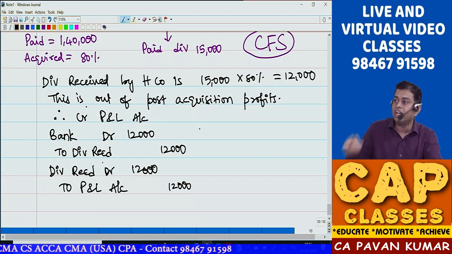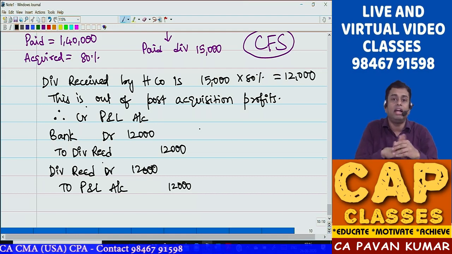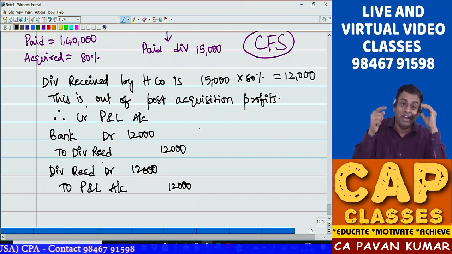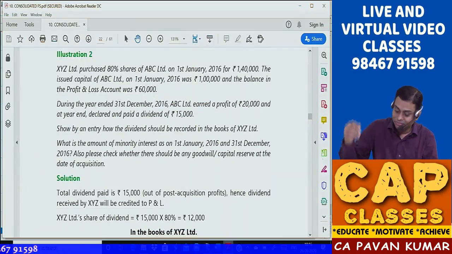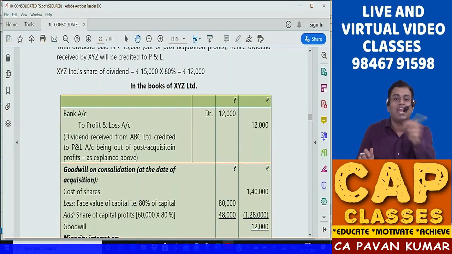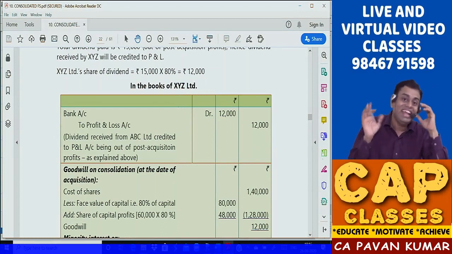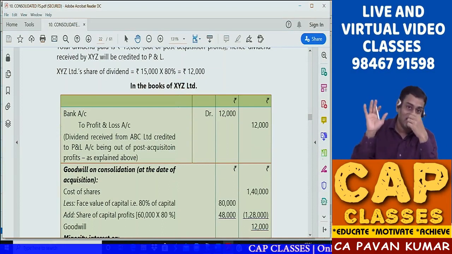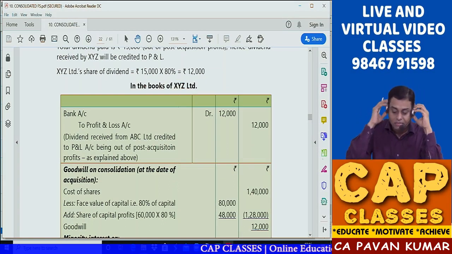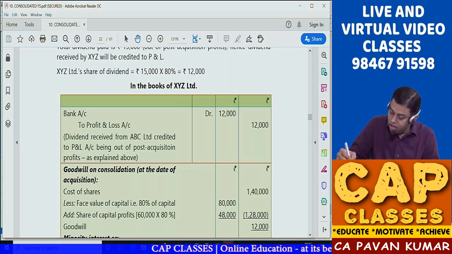Now Chintu will get a doubt: sir, if I write like that, will ICAI give marks? When you write two entries, ICAI will write one entry in the book. But if you write only that one entry, technically you could lose marks. So you have to write two entries like this only. You understand? Got it?